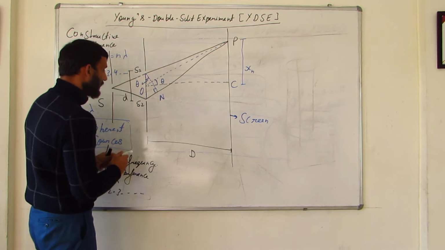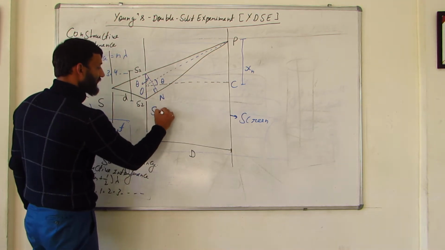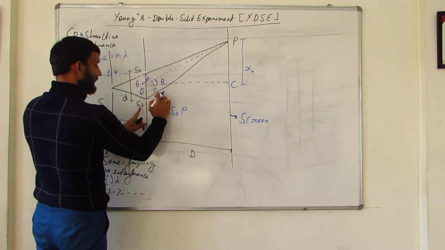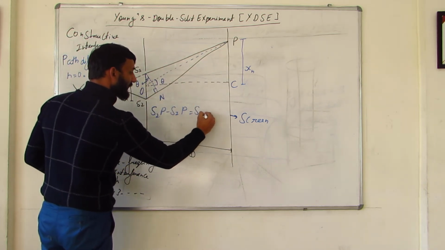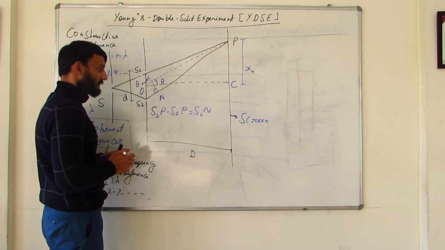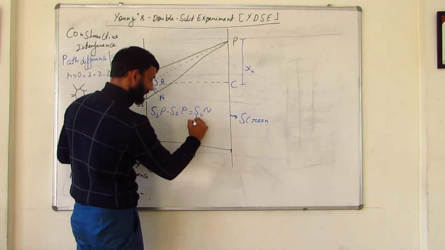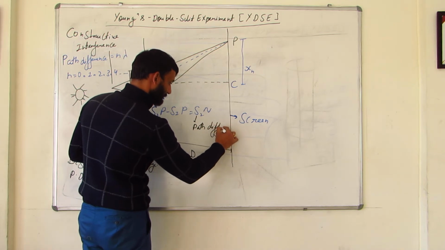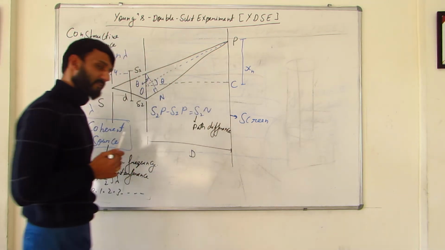What is the path difference? S2 to N. So basically if I write S2P minus S1P, S2P minus S1P will be equal to S2N. And what is S2N? S2N is the path difference, right? So now my job is to find out this path difference. How much is this path difference?